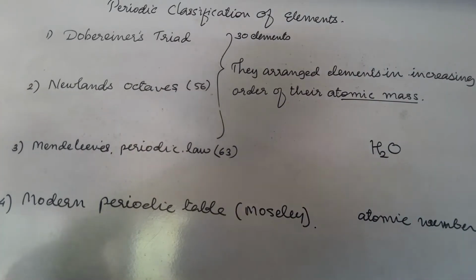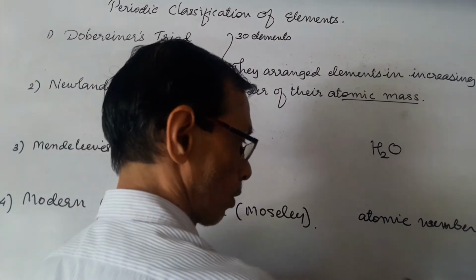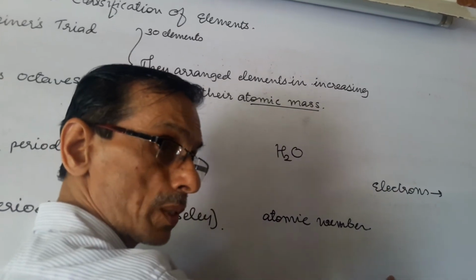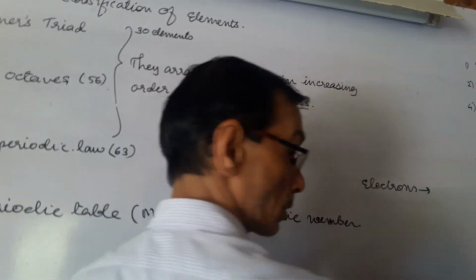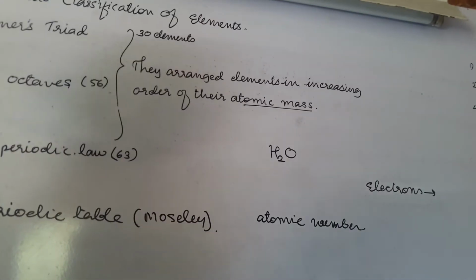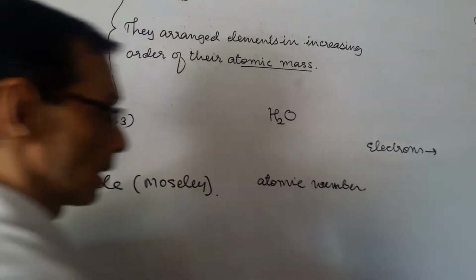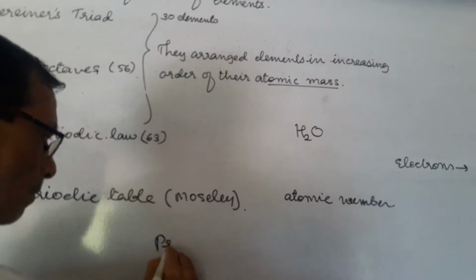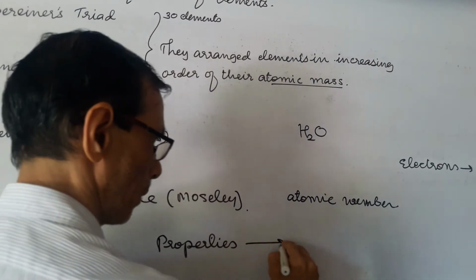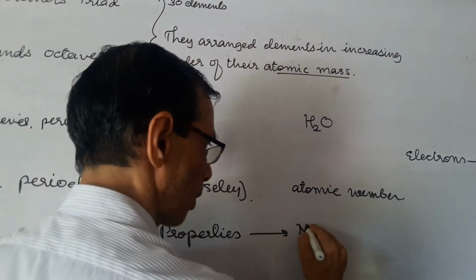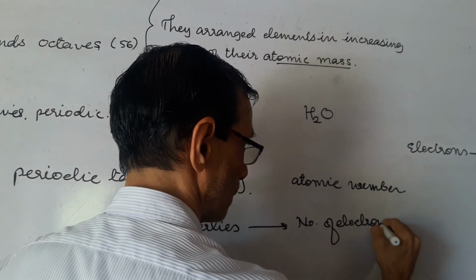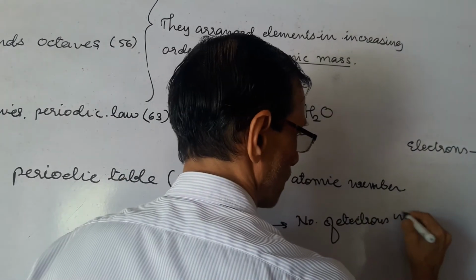So we can say that the properties of the element depend on the number of electrons in the atom's outer orbit.